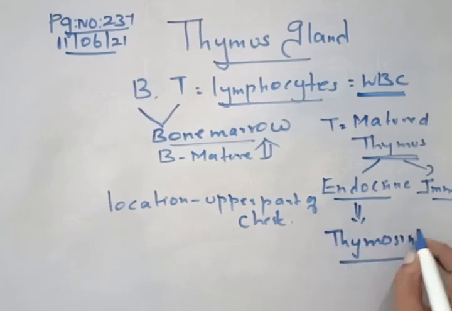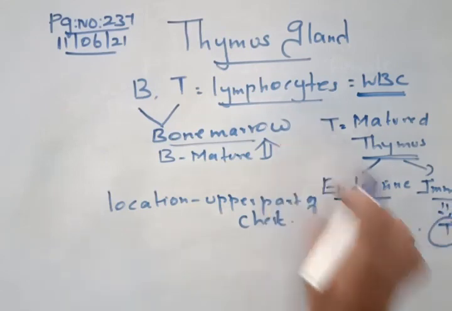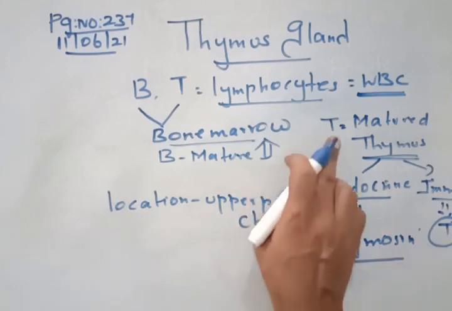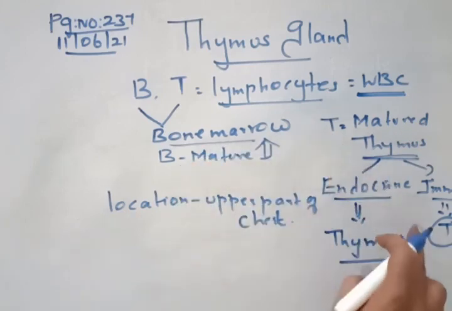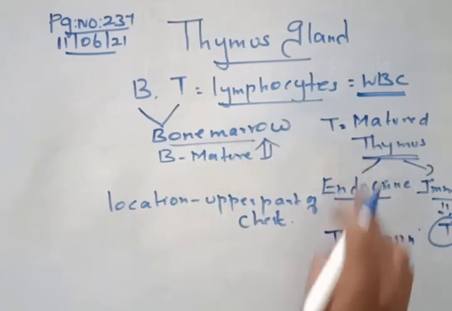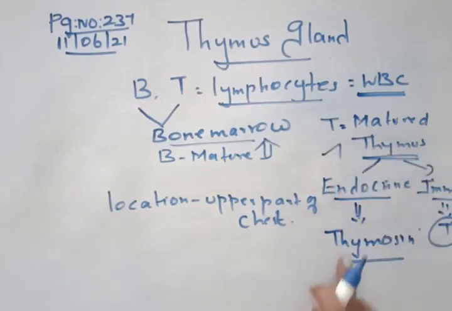And I told you it is immunity: it produces T cells, which means it matures T cells, because T cells are produced in the bone marrow and maturation happens in the thymus. So thymus is very important. It produces the hormone called thymosin and T cells.